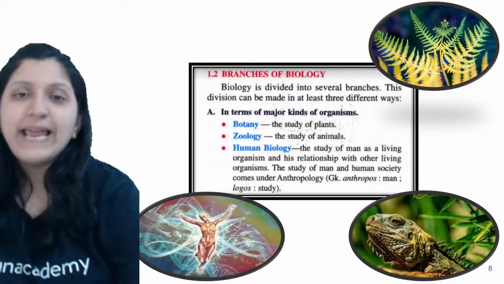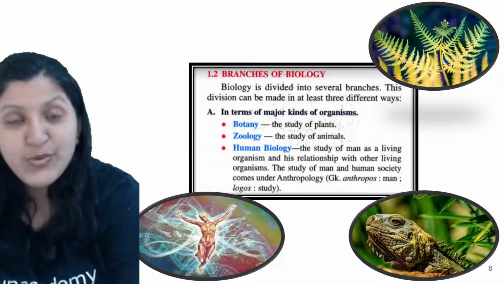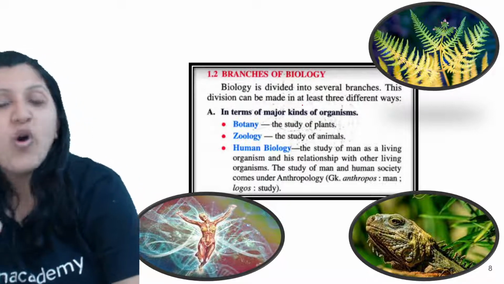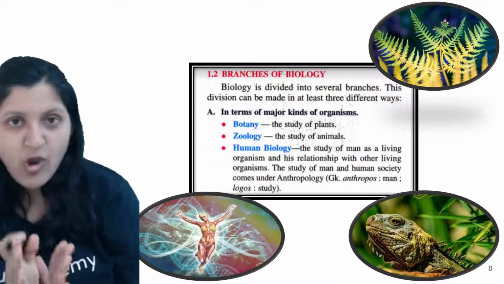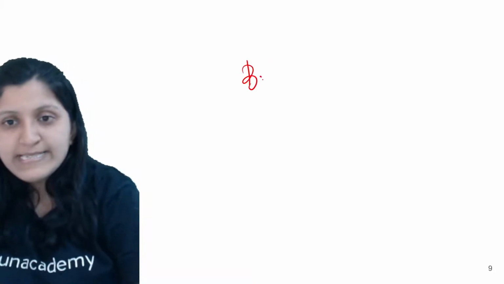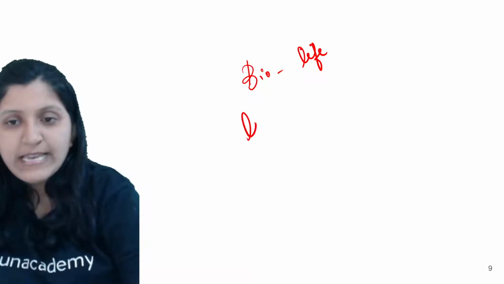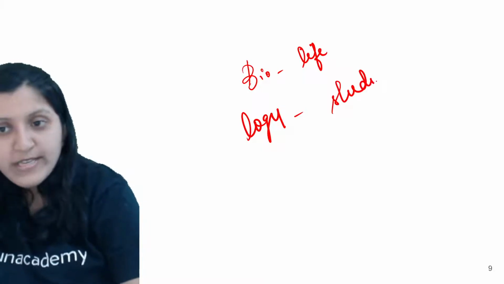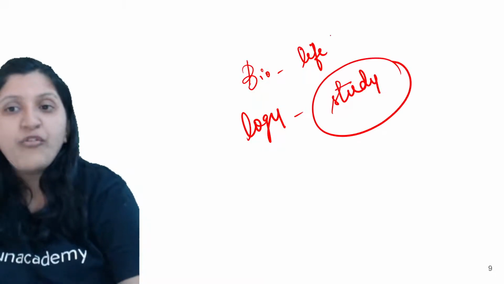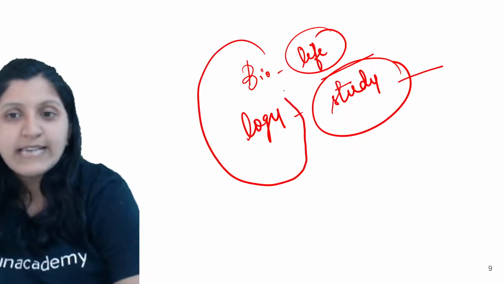So branches of biology, mainly we study plants, we study animals, we study humans separately. For all that, a specific name is given. Now when we mention biology, what exactly is the meaning of biology? Bio is life, and logy is basically study. So the study of life is what we call biology.